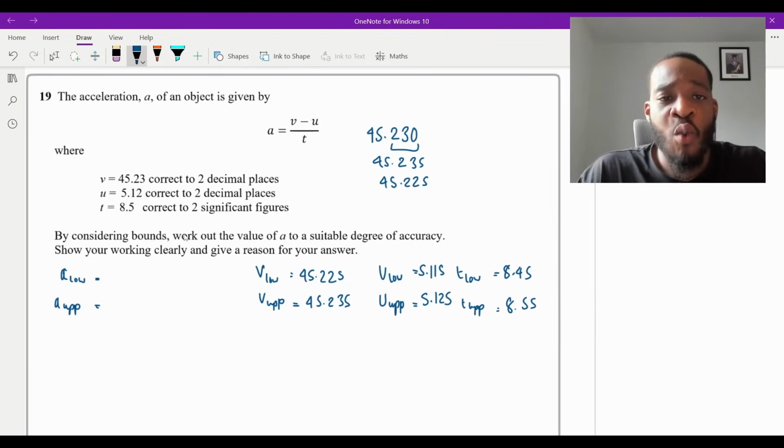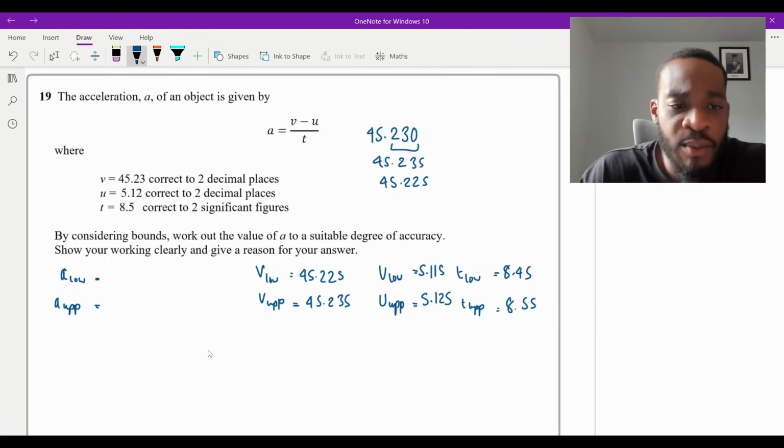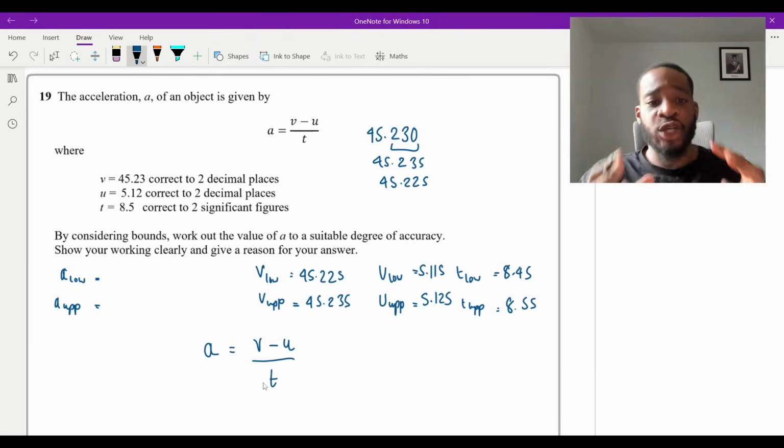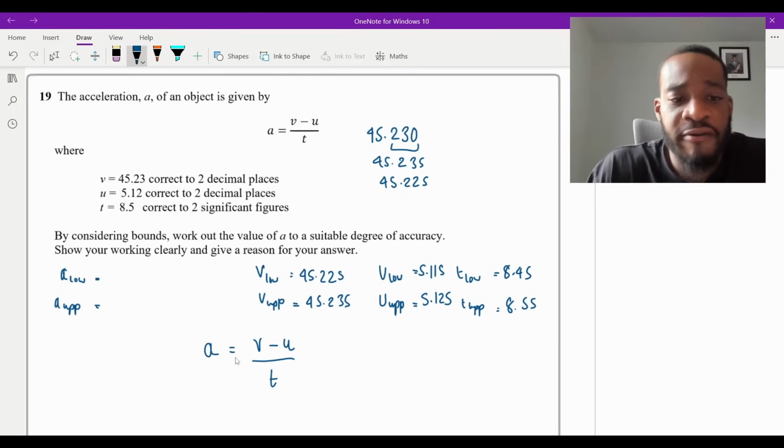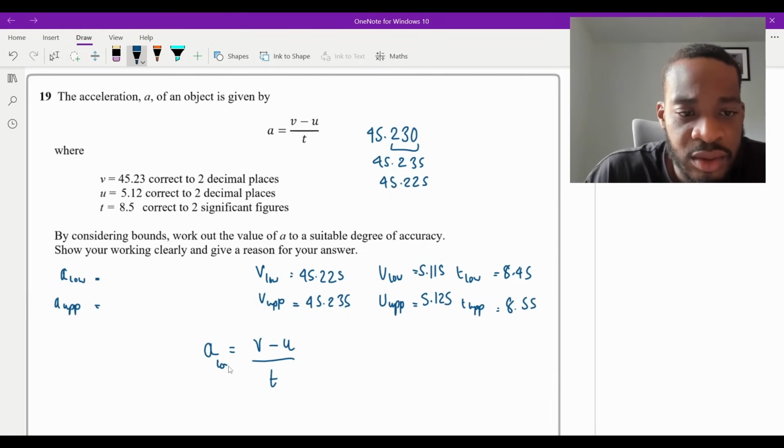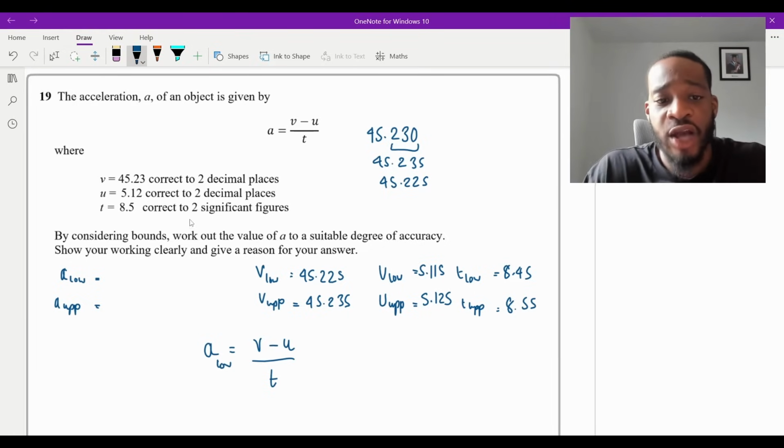Now it's a matter of, well, which combination am I going to choose to then give us the lower bound for A and the maximum, the upper bound? So firstly, let's start with the lower bound, right? So let's write A again. We know that A is equal to V minus U over T. And there's a combination of things here. We've got a subtraction on the numerator, and then we've got the division of T on the denominator. So let's say I wanted to figure out what the lower bound is. Remember, think about, you have a fraction, right?